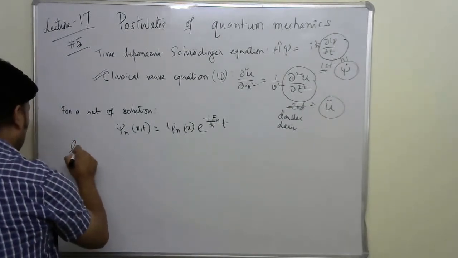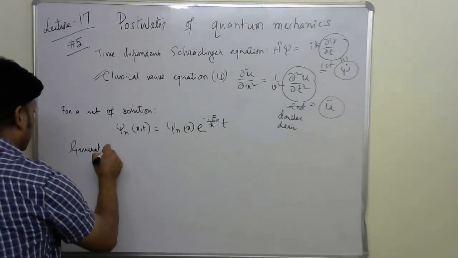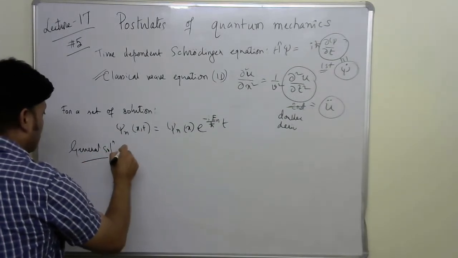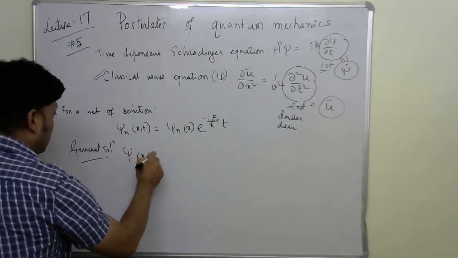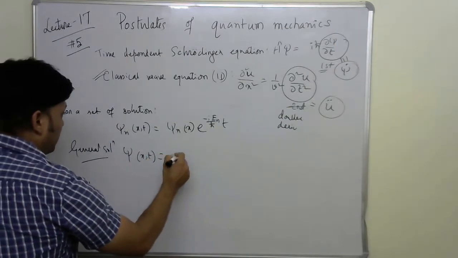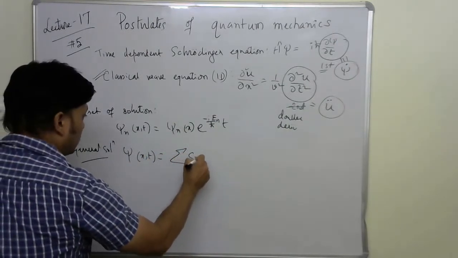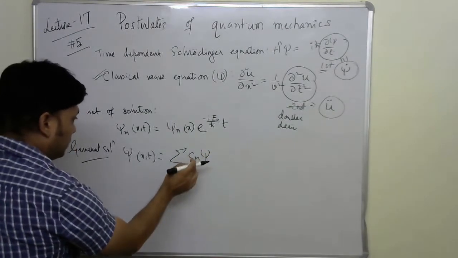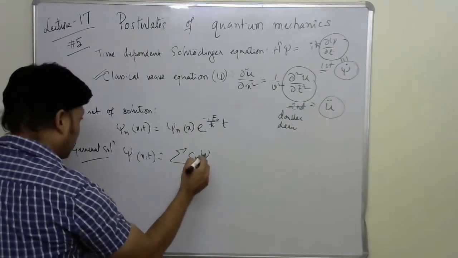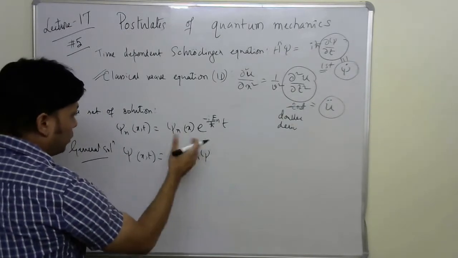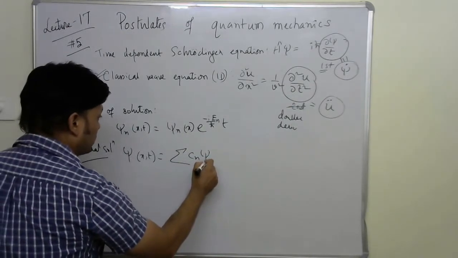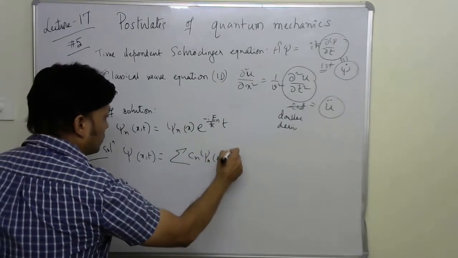So we can write a more general solution, psi(x,t), which would be any kind of superposition. Here c_n is some constant. It defines in which combination you are taking the superposition. So it goes like this.